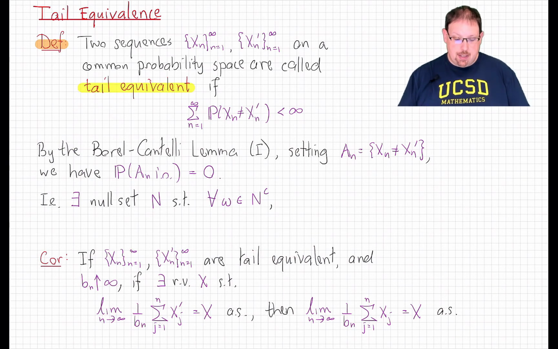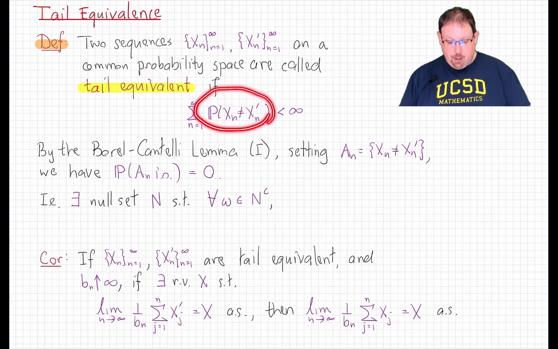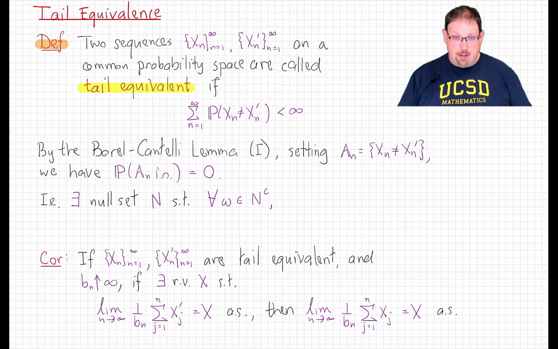2 sequences of random variables are called tail equivalent if the sum over all n of the probability that the nth in the first sequence differs from the nth in the second sequence is a finite sum. Why is this our specific notion of tail equivalence? Because of the Borel-Cantelli lemma, part 1, that doesn't have any independence assumptions actually.